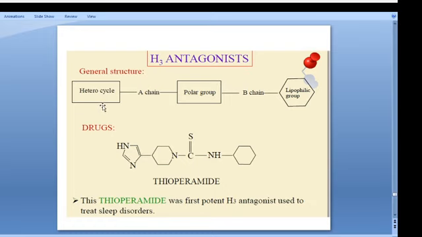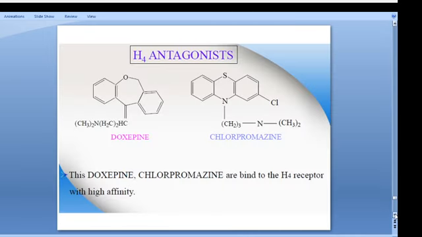Now H3 antagonist. This is the general structure for the H3 antagonist: a heterocyclic ring and a chain must be there. Polar group ഉണ്ടാവണം. പിന്നെ ഈ രണ്ട് ചെയിനിനെ ഡിഫറെൻറ്റ് ചെയ്യുന്ന polar group വെച്ച് സെപ്പറേറ്റ് ചെയ്യുന്നുണ്ട്. Then a lipophilic group. Example is thioperamide, used in sleep syndromes. H4 is mainly doxepin and chlorpromazine. These are used as antipsychotic drugs like cyclic antidepressants.